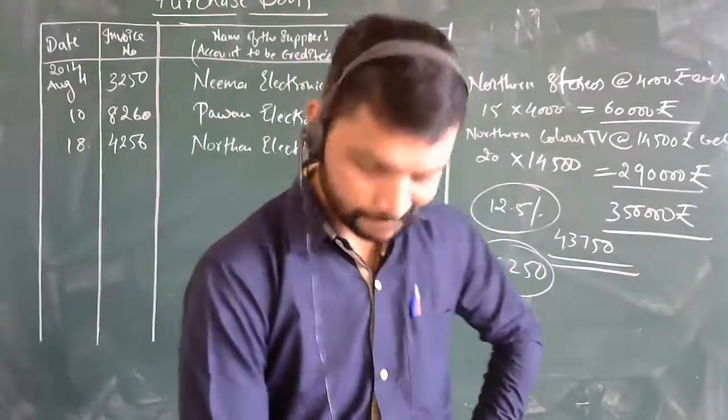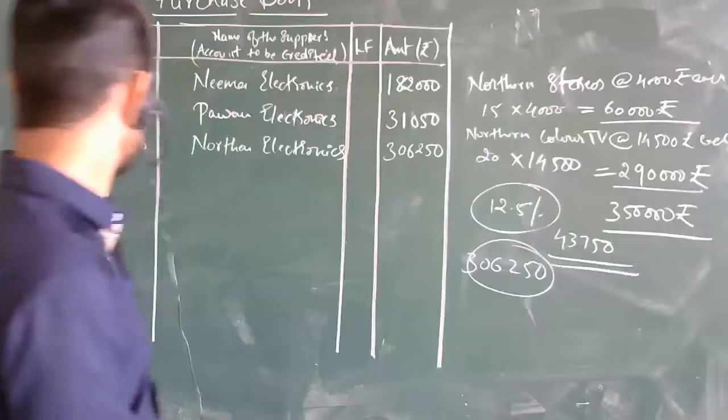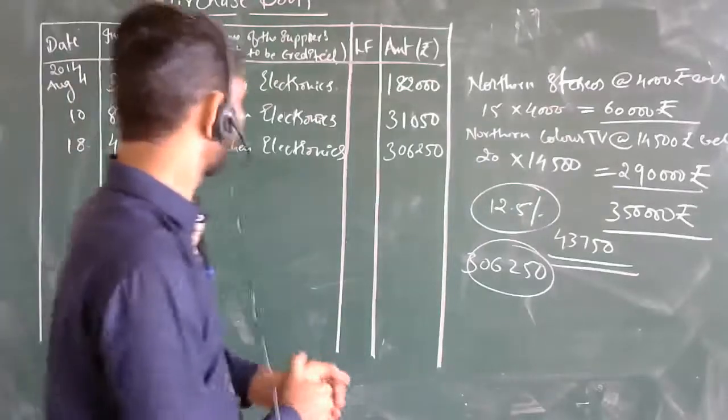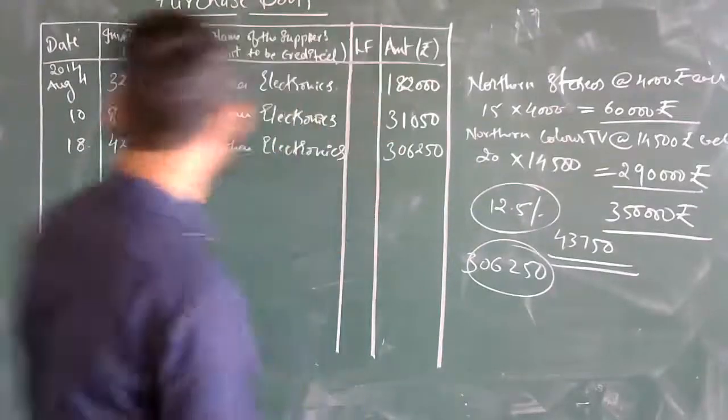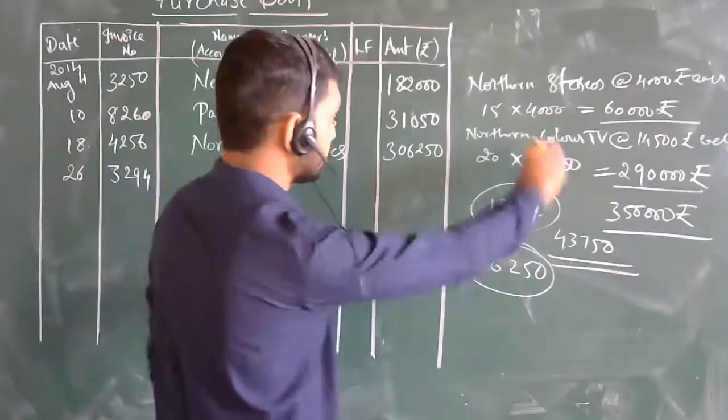August 26th, purchased from Nima Electronics. Again, Nima has been repeated. The date is 26th, and the invoice number is 3294. Okay. After that, again working note as usual.